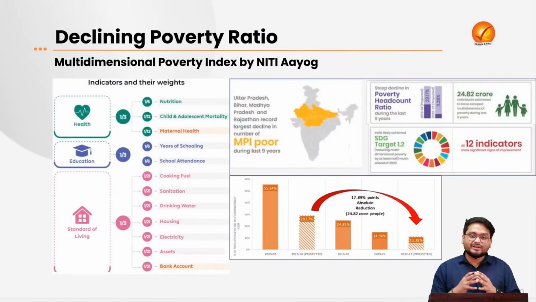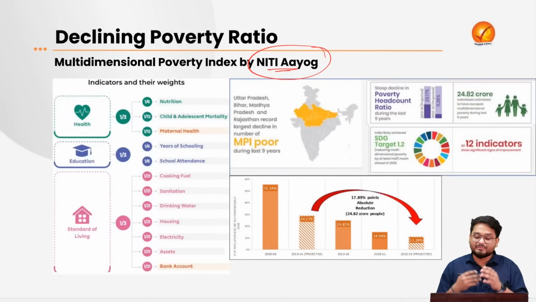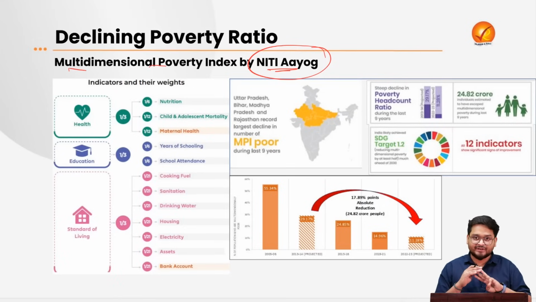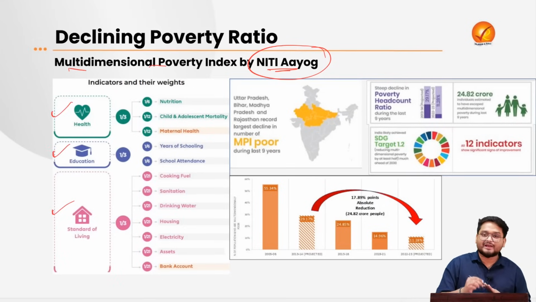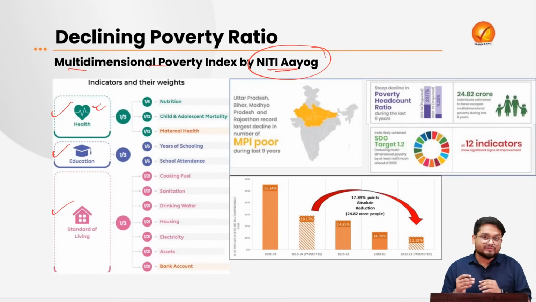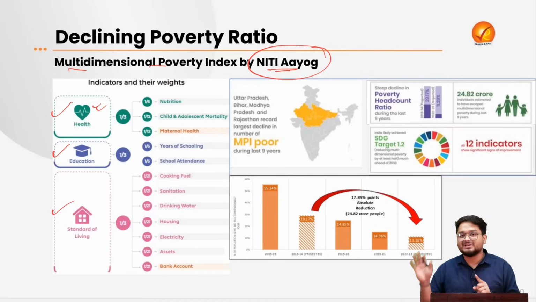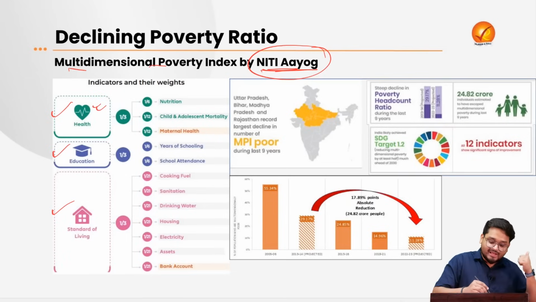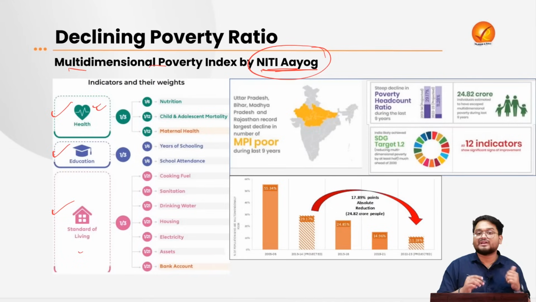And here, recently, the Niti Aayog also publishes the multidimensional poverty index, where it has 3 big criteria: health, education and standard of living. These are the criteria where the Niti Aayog looks at the various households of the population, and if households are missing even on one criterion, they will be known as multi-dimensionally poor. This is the approach of the multi-dimensional poverty index, where we have various dimensions of poverty, such as health poverty, education poverty and standard of living poverty.